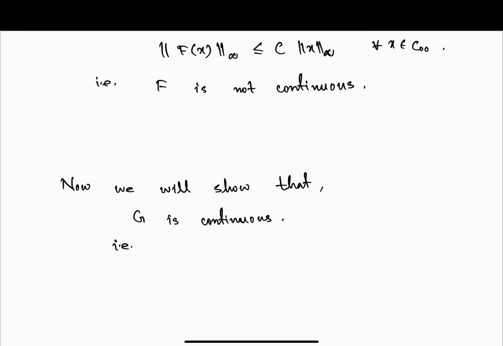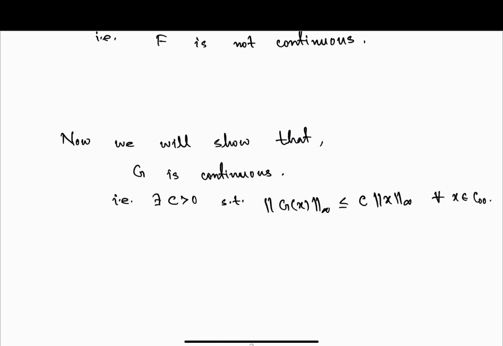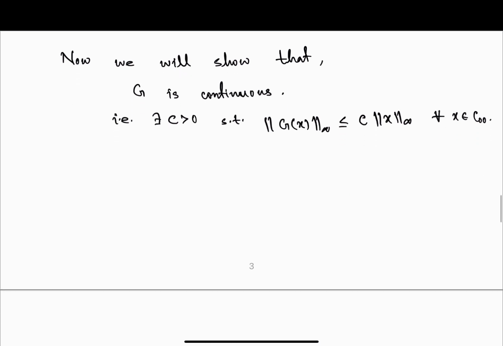Means there exists C positive such that norm of g(x) is less than C times norm of x for all x in c naught naught, right? So you have to show this inequality, then we are done. So let's check.